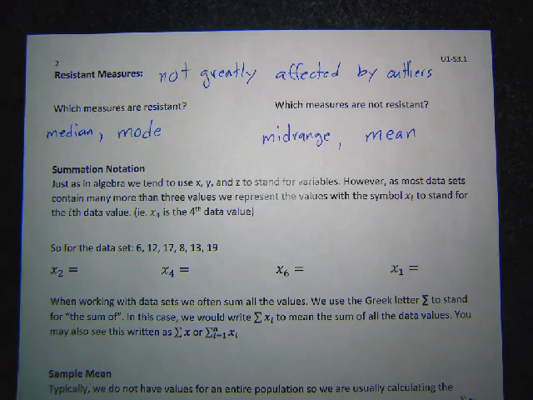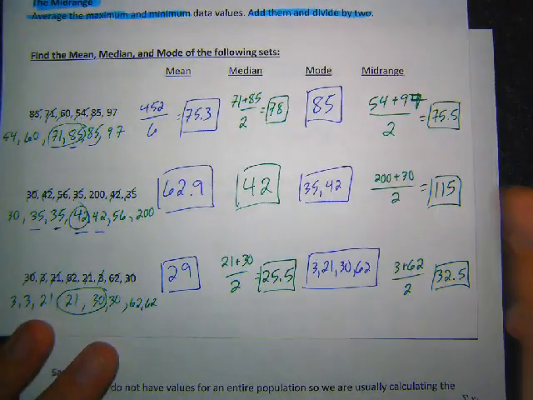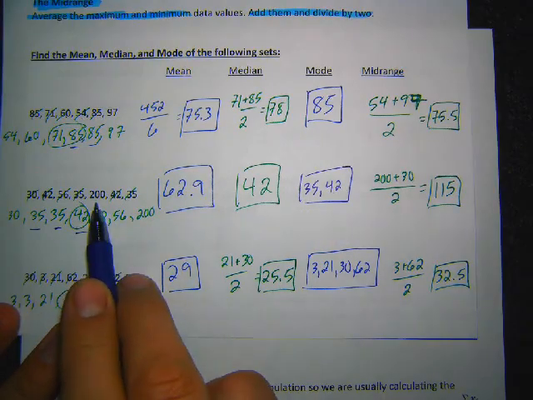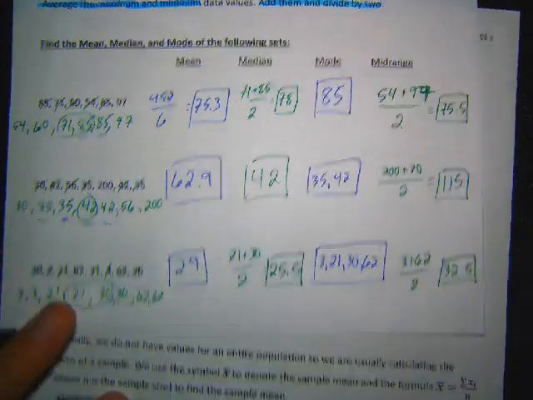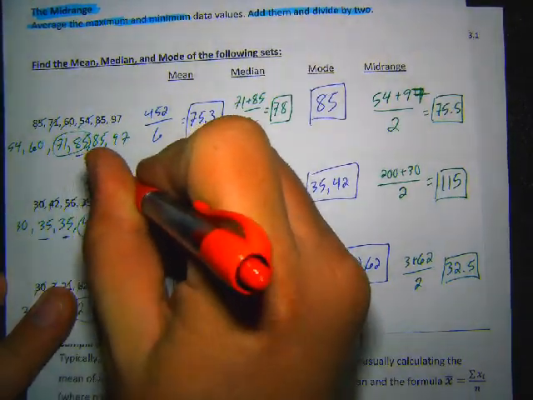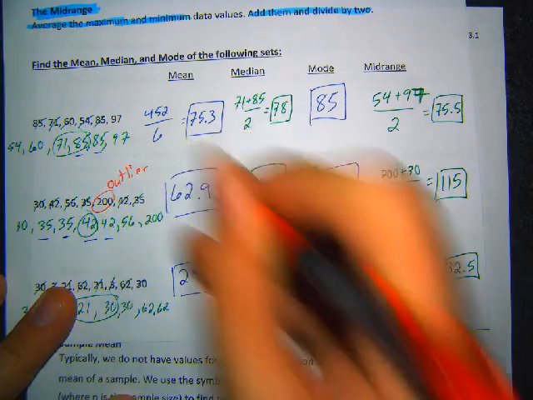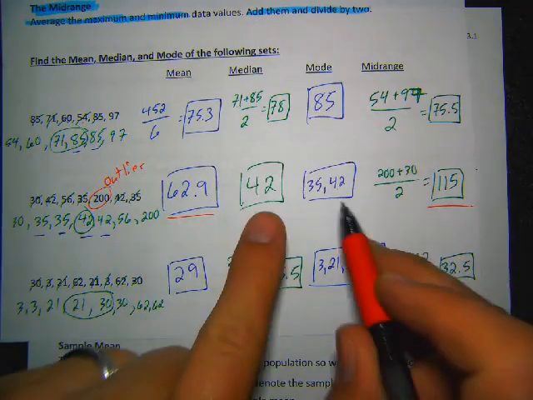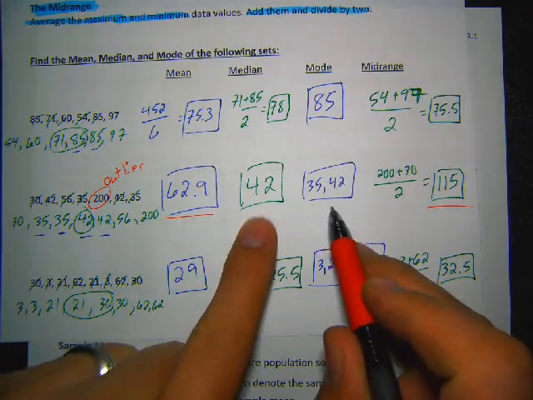Also, a lot of times people will use mean when they know that there are no outliers or they're not a big deal. So just looking back at what we saw before, in that middle set, it's a really good example. We had this big number 200. This is definitely an outlier. I'm going to go throwing my pen on the floor. But that guy was an outlier. And because he's an outlier, you can see that the mean and the mid-range were both much bigger than the mode or the median.